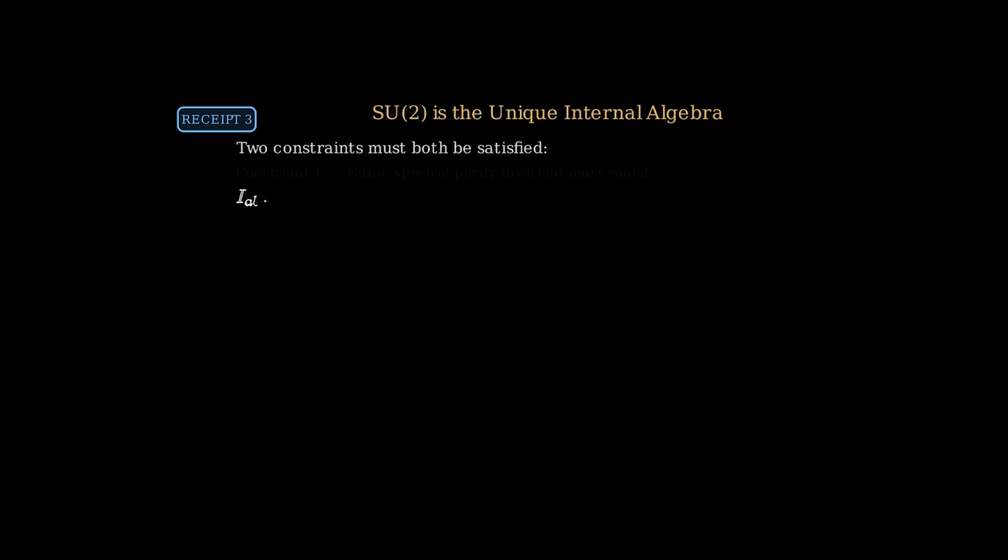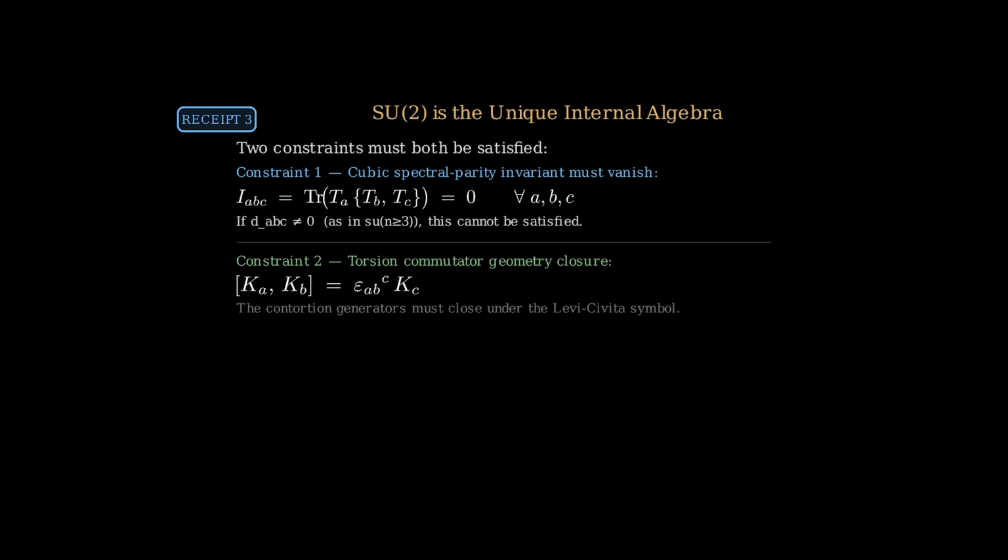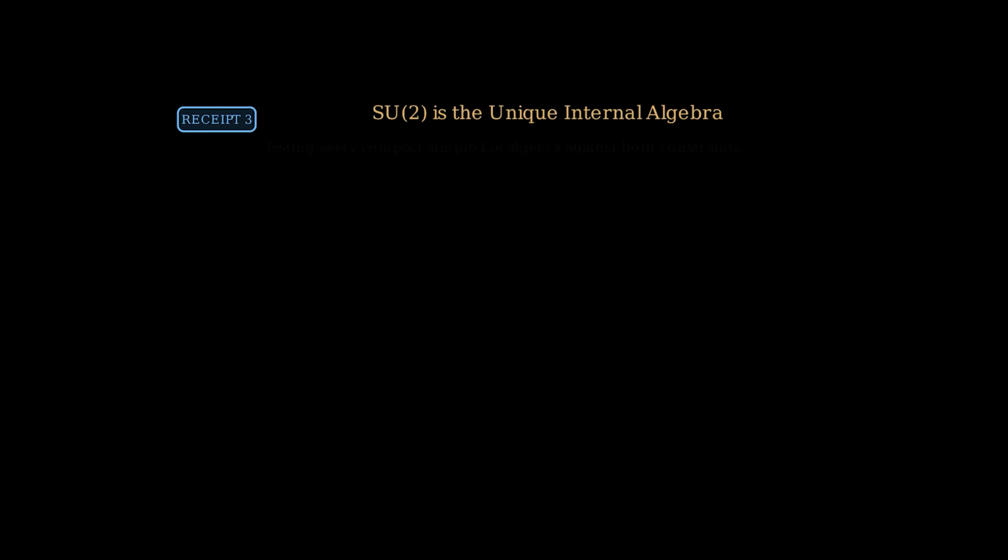Here is the constraint. TTFT requires the cubic spectral parity invariant to vanish. I_ABC equals trace of T_A times the anticommutator of T_B and T_C, and this must equal 0 for all indices A, B, C. And separately, the internal contortion generators must satisfy the torsion commutator geometry closure condition. The commutator of K_A with K_B equals epsilon_ABC times K_C, where epsilon is the Levi-Civita symbol.